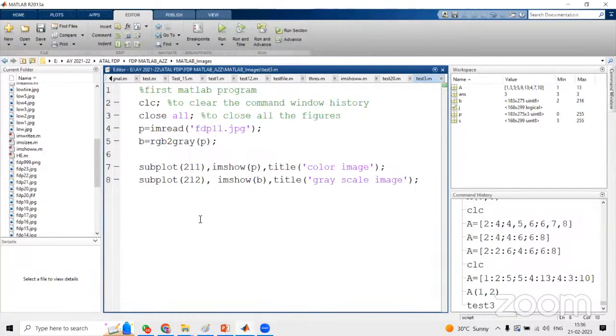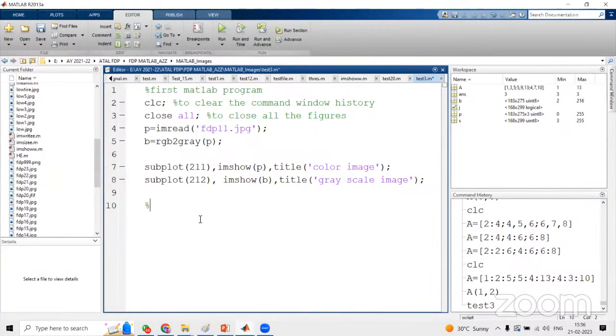I'm writing a comment here. You can use 1 comma 2 comma 1, or we can use 1 2 1. So both are the same. While using subplot, you can separate the parameters by comma, or without separating, we can write directly, like 1 2 1. Based on that, it will consider the first parameter as row size, the second parameter as column size, and the last parameter indicates position.